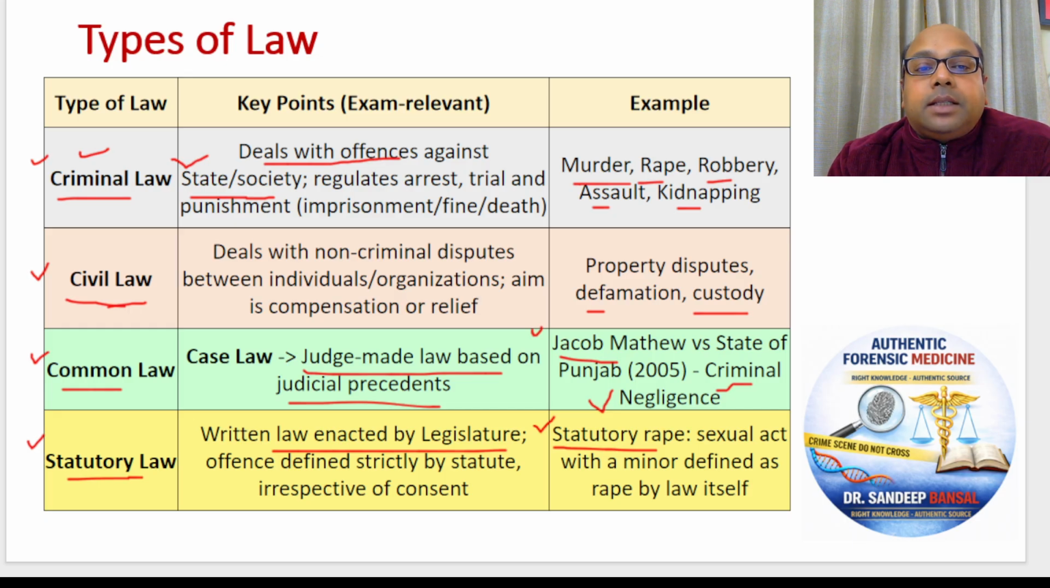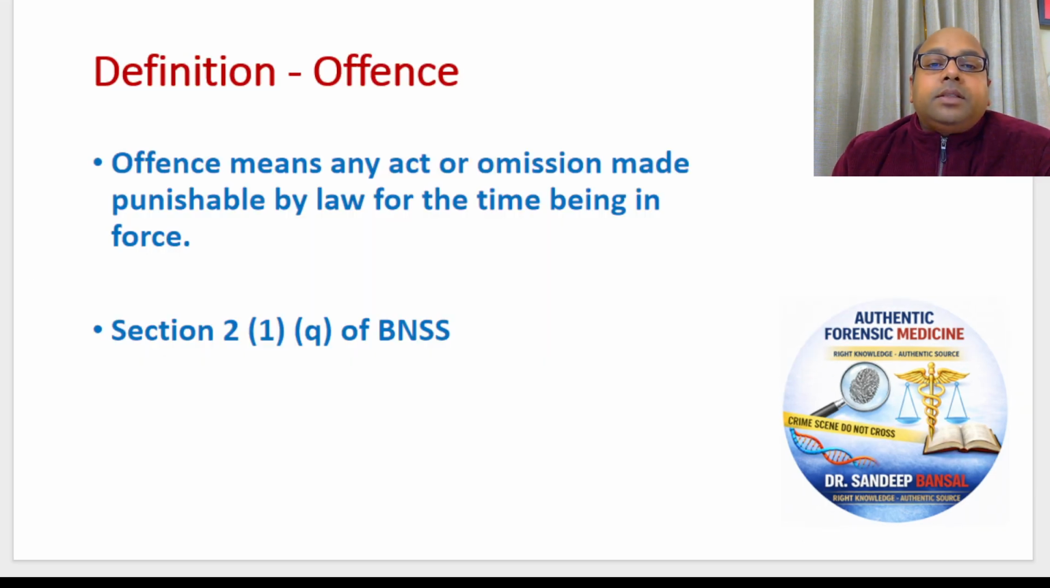Now proceeding to next slide. Now what is an offence? Very commonly asked viva question. Define an offence. So offence means any act, that you are doing something, or omission. Omission, what is the meaning of omission? Omission means that you did not do what you were supposed to do. You omitted it. Omitted means aapne wo kiya nahi. You did not do that.